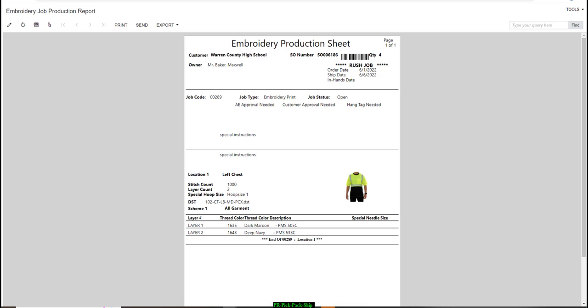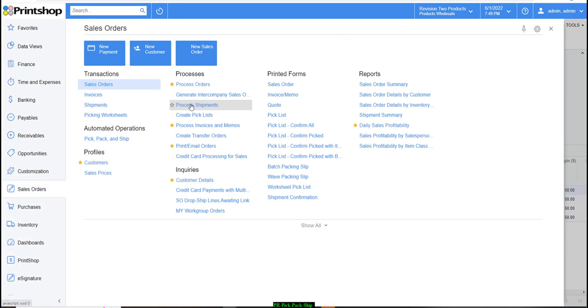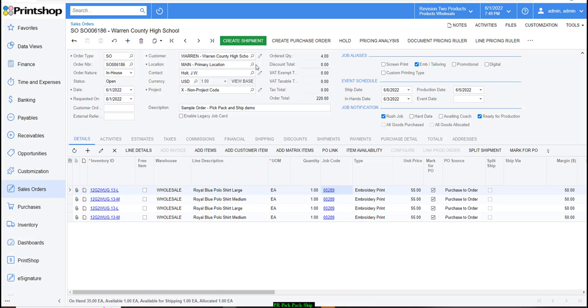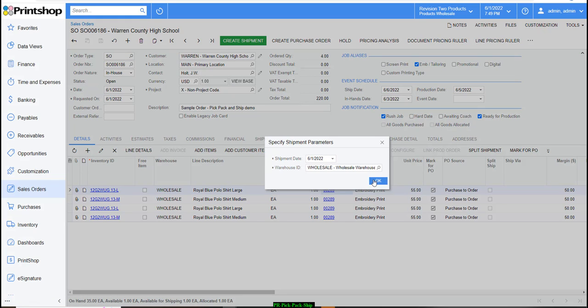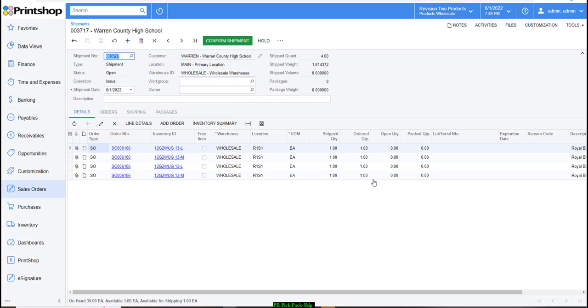My production team can print out a production sheet, which they use to decorate the products. Once they're done with decoration, they will indicate that it's ready for production or production complete, upon which our shipping department would be able to create a shipment document from the sales order, or we can access it through a processing screen and process all the shipments and continue to pick, pack and ship. So let's click on create shipment. I'm going to choose the particular warehouse it's going to ship out from. It's going to create a shipping document for me.